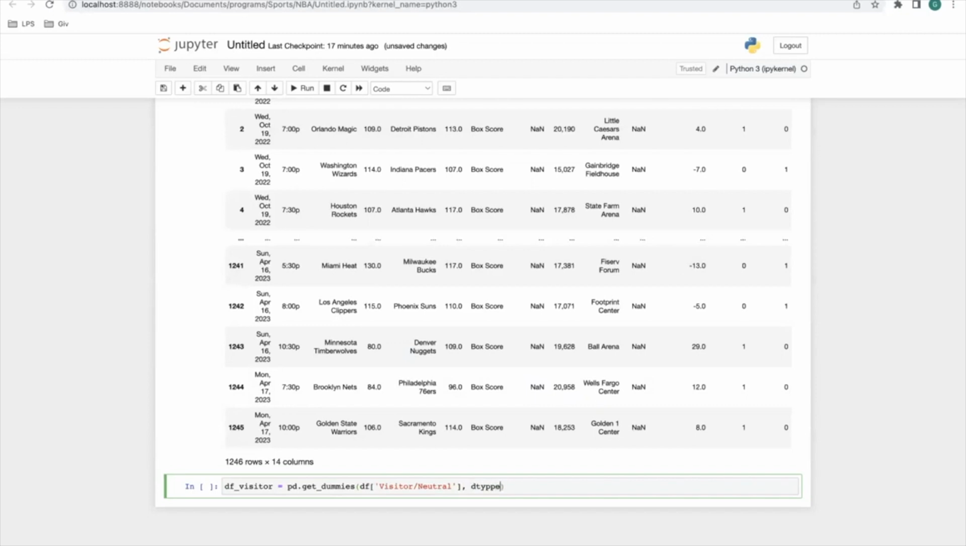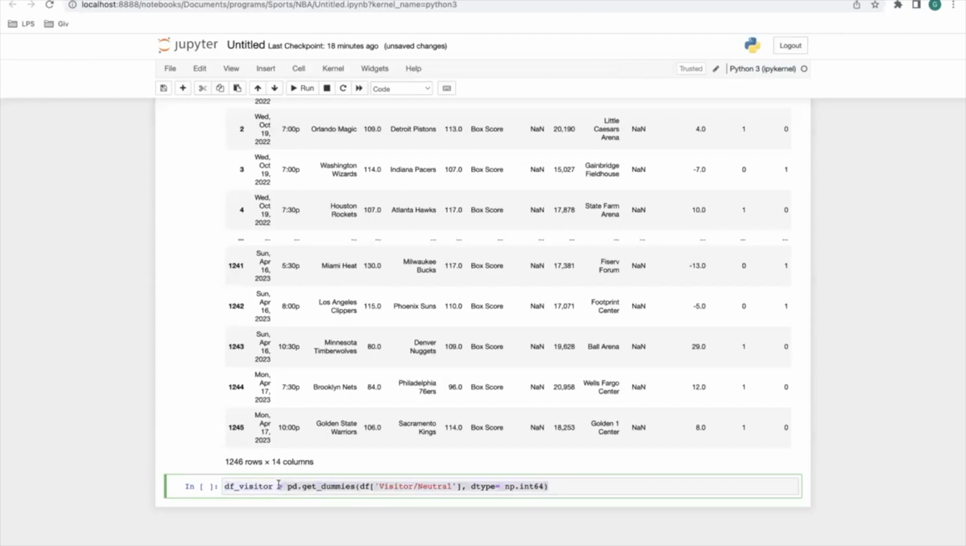And that's just data type. And we want the data type that it returns to be np.int64. So this is how we're going to get some dummy values for the visitors column, and we need it to be returned as an integer value from NumPy.